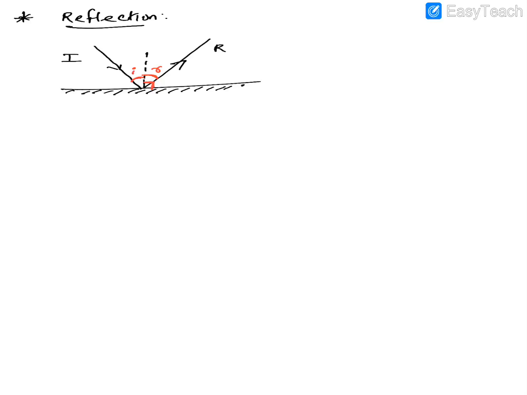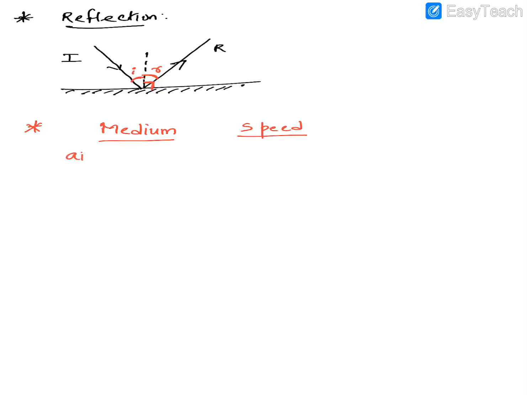Before we start refraction, there are a few other basic things that you need to know. First, light, when it travels through different mediums, travels at different speeds. Now what do you mean by medium? Medium means the substance through which the light passes.